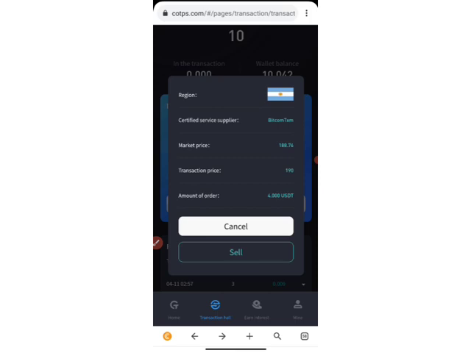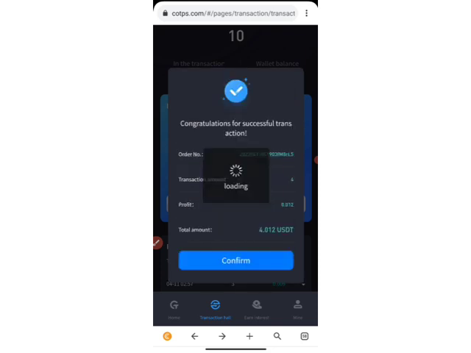So the order it brought for me, this is his. I'm going to subtract this 190 from 188.76, so that is going to be my income. Then I will click on sell. Once I click on sell, it's going to load in the transaction. It's already confirmed. This is the profit I'm going to be making for this 4 sell.